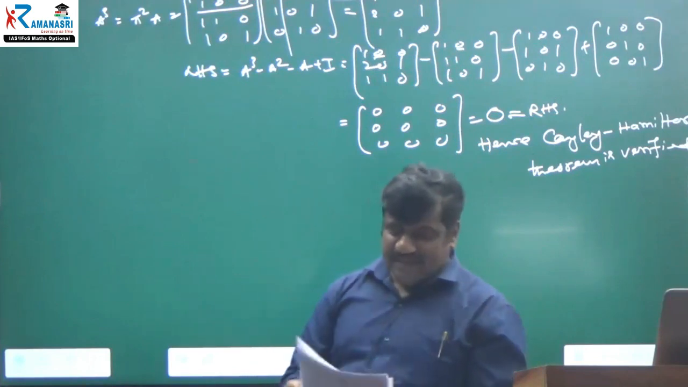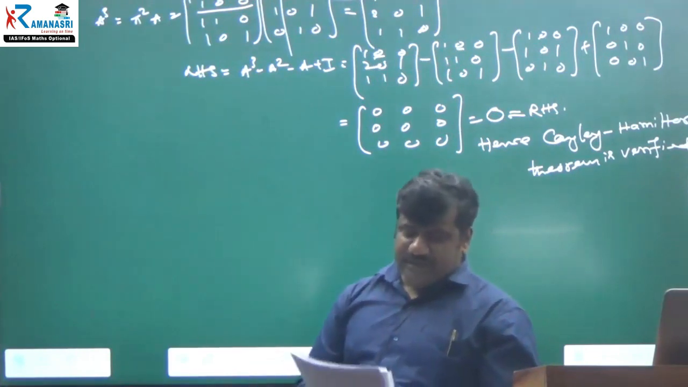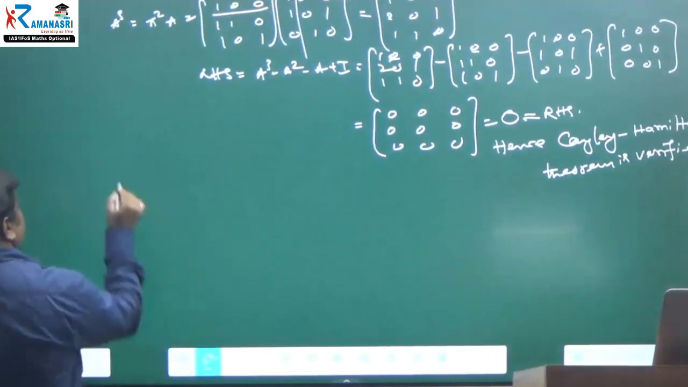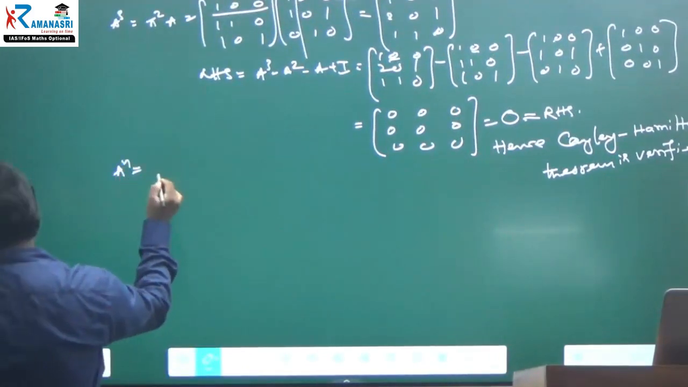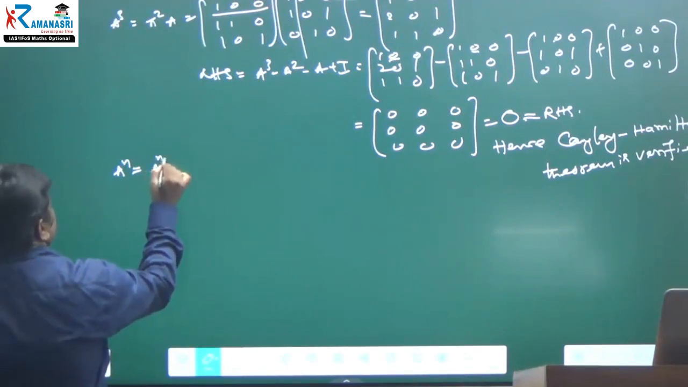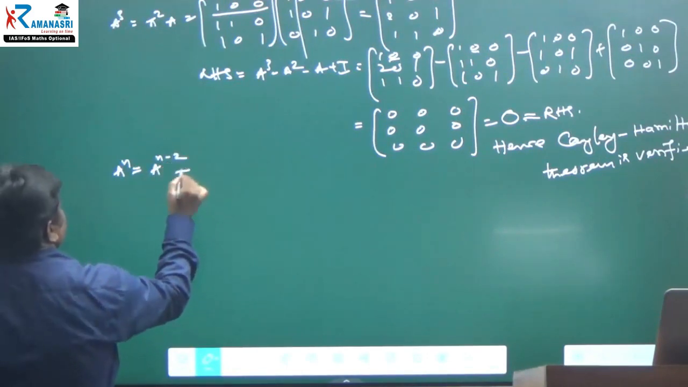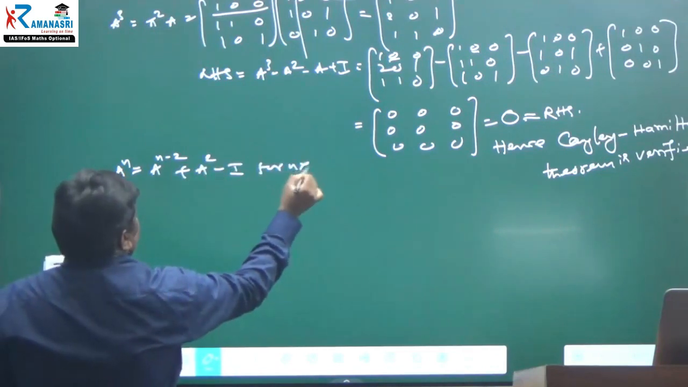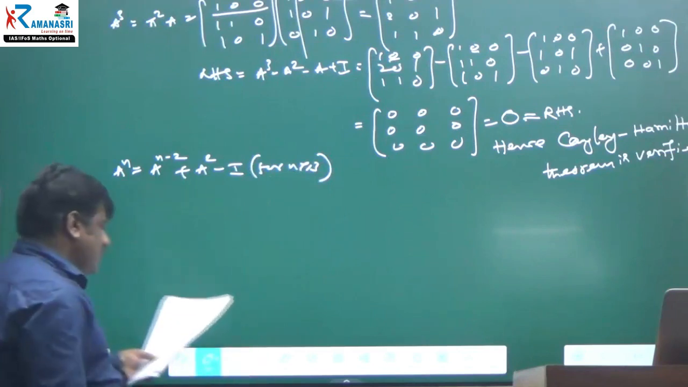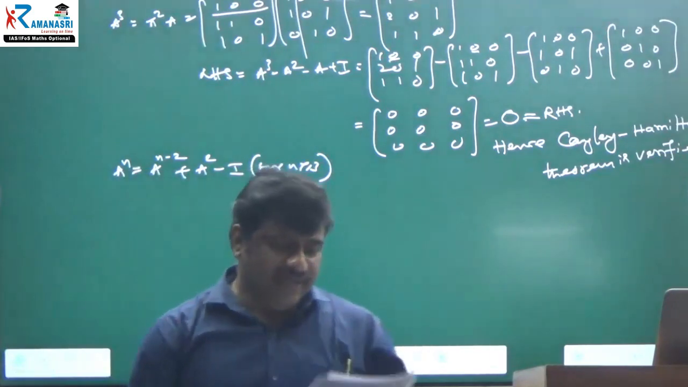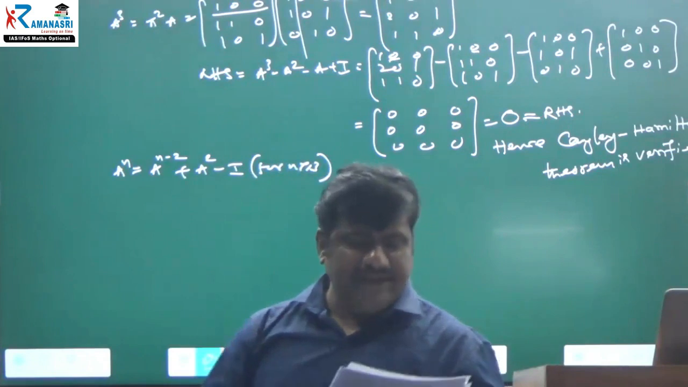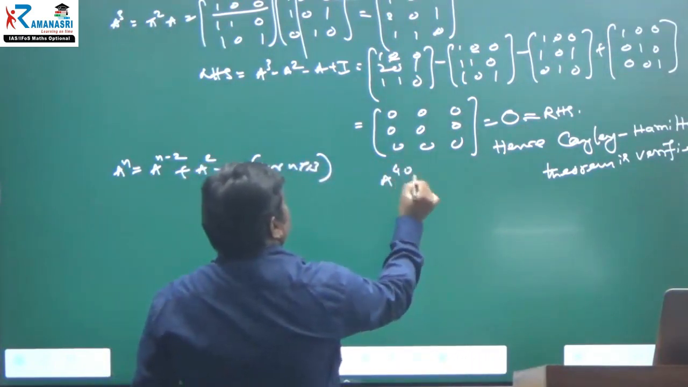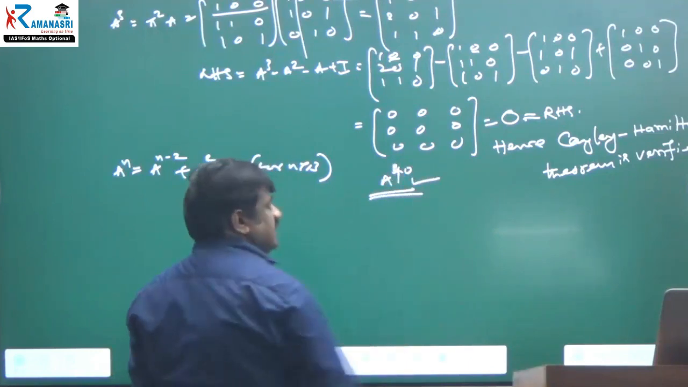Next, in this question they are asking to show that A power n is equal to something. What is the second part? A power n is equal to A power n minus 2 plus A square minus I, for n greater than or equal to 3, where I is the identity matrix of order 3. Hence, find A power 40. They are asking to show that also.